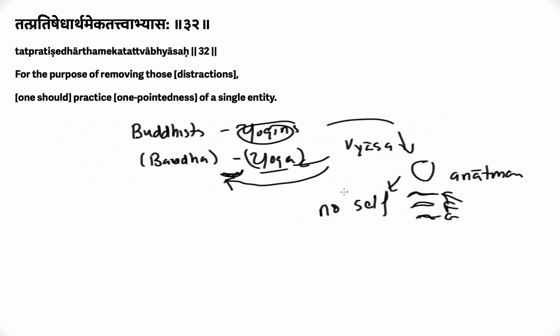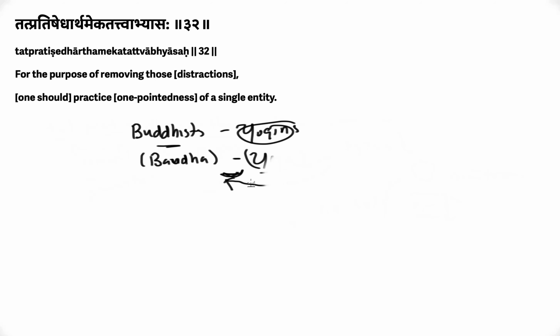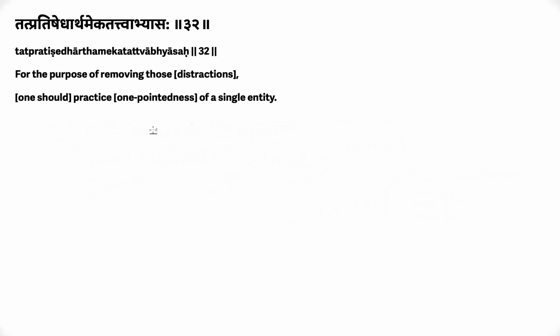It's an interesting point of view. But the Buddhists are a common opponent, a logical debating opponent for the yogins. And so let's look at some of the Buddhist points of view that are explained in this particular sutra. So Vyasa writes that, okay, for those that, let's begin with this.